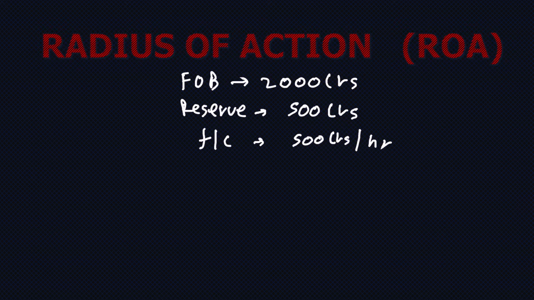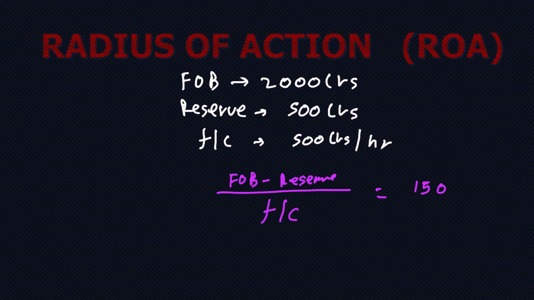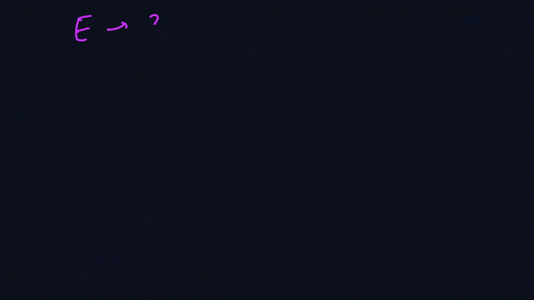Safe endurance, I told you, was fuel on board minus reserves upon fuel consumption. So fuel on board minus reserves will be 2000 minus 500, which will give me 1500 pounds divided by 500 pounds per hour. So every hour I'm consuming 500 pounds. In how much time will I consume 1500 pounds? 3 hours. So my safe endurance comes out to be 3 hours. So E is 3 hours.